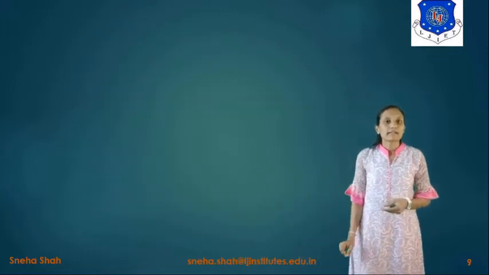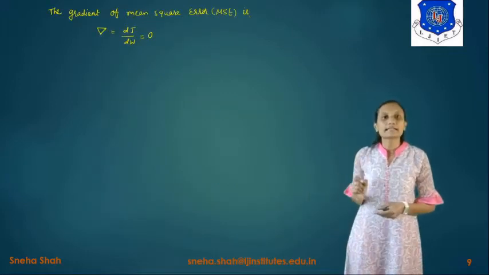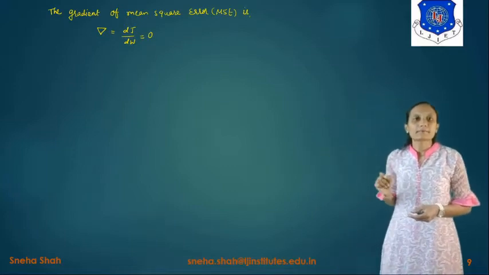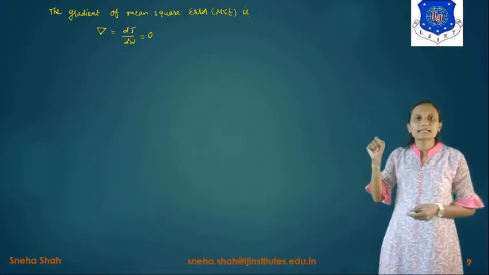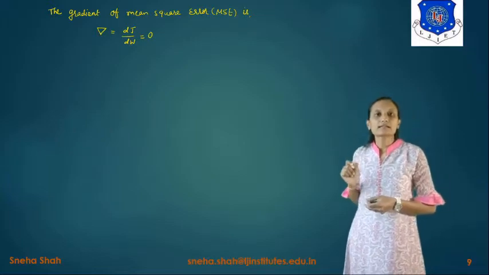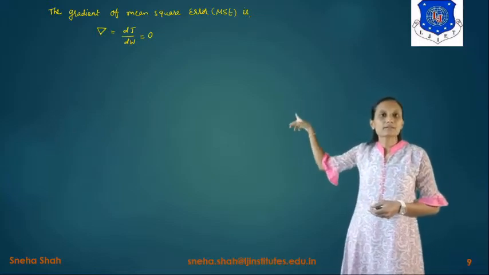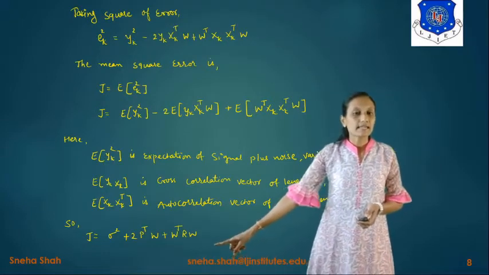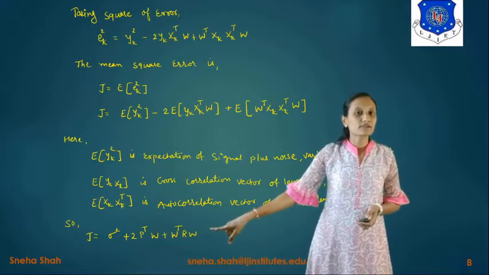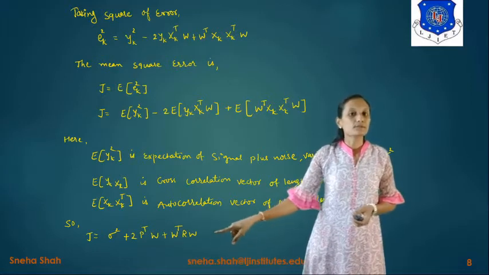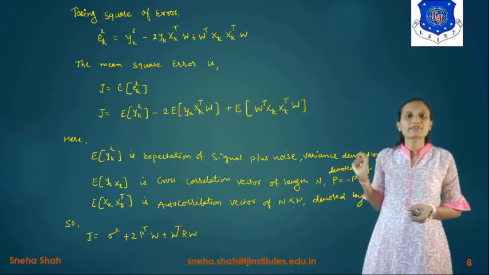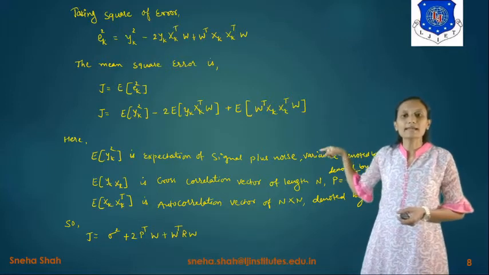Now if we find the gradient of the mean square error, the gradient is represented by del, and its value is dJ by dw equals 0. Basically, if we take this value as J and differentiate it with respect to w, we get dJ by dw, and we equate it to 0.